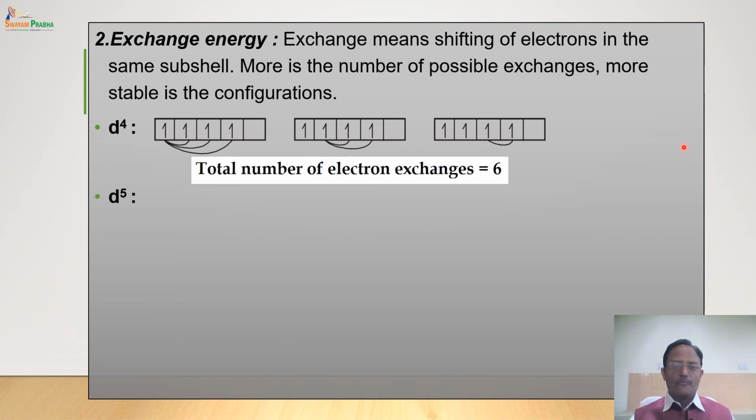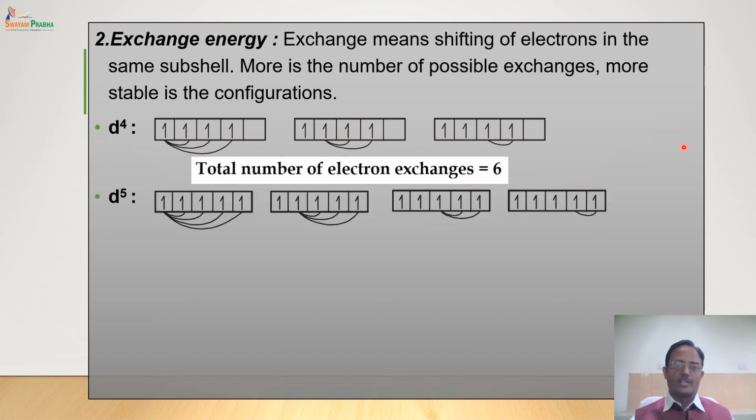Now if you have d5 configuration, see the number of exchanges. This electron number 1 can exchange with 4 other electrons, so number of exchanges are 4. Second electron has 3 exchanges, third electron has 2 exchanges, and fourth electron has 1 exchange.